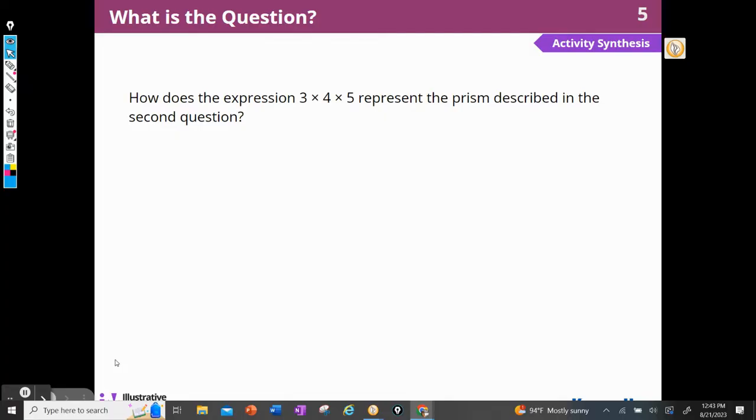What does the expression 3 times 4 times 5 represent about the prism? How does it represent the prism? Well, we can say that it represents length, width, and height. And from that, we could find the volume.